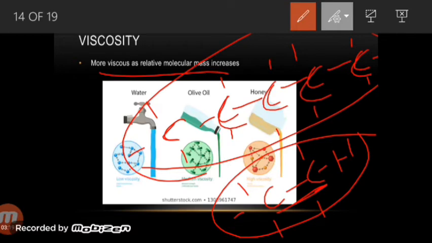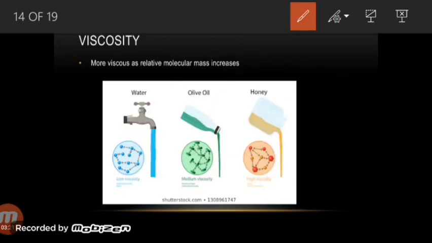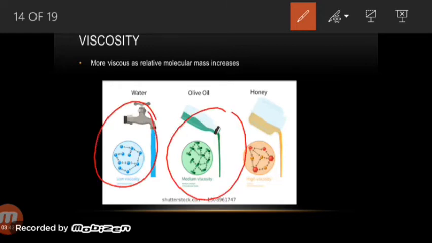The more viscous the compound, the greater its molecular weight. As their relative molecular mass increases, the viscosity will increase. There will be resistance in the flow of the molecule, so it will become more viscous, more thick. Examples: water, olive oil, and honey.